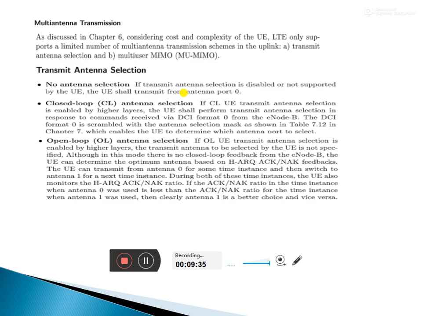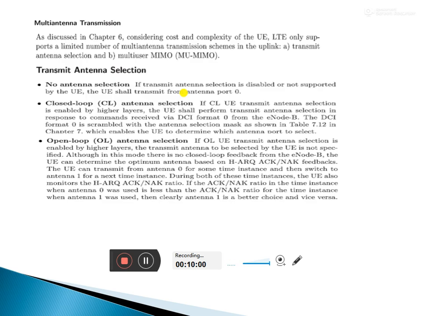After that, the selection procedure will be needed in a closed loop manner. If it is open loop antenna selection, the user equipment will be enabled, and in the higher layers the antenna should be selected. What type of antenna will the user equipment need? If you have to select closed loop, what type of antenna is needed? If the antenna is not selected, the user equipment will not work properly.